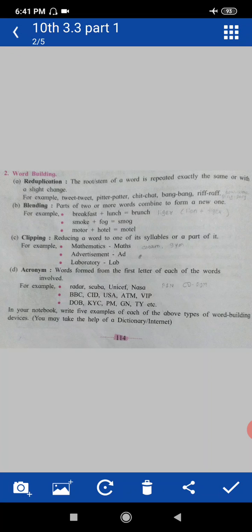This is another way of word formation. How can we form words here? Blending means parts of two or more words combine to form a new one. For example, if we take two words, breakfast and lunch, it becomes brunch.